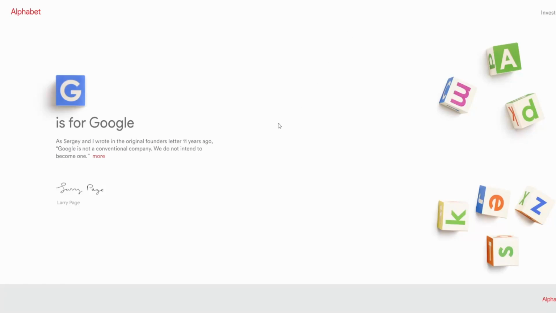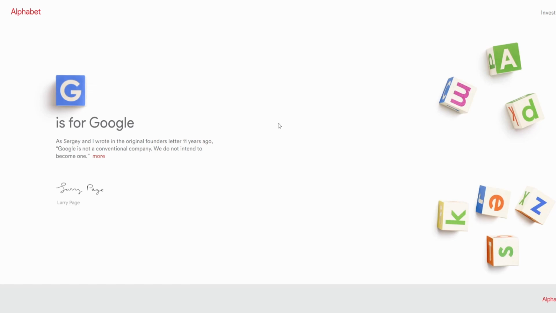Today I would like to analyze again Alphabet Inc., otherwise known as Google, because it's been a while since I've analyzed this company, ever since I did the FANG videos, and I want to see if this company's ticker price actually matches its fundamentals. So let's see if anything has changed.